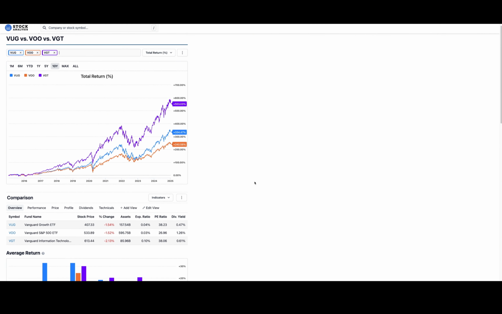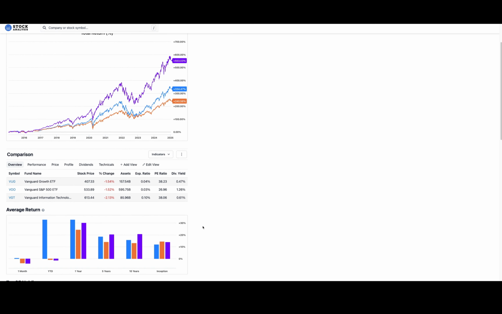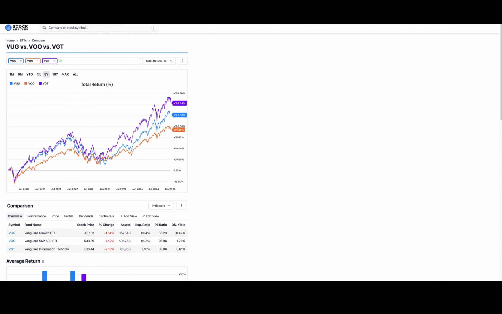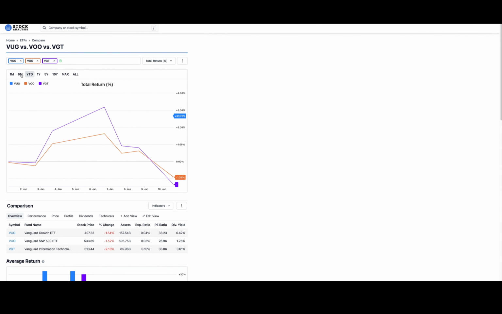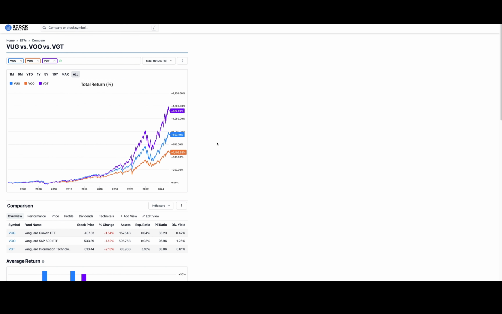Notice they're all Vanguard. Reason for that is the expense ratios are very low. It's the best in the industry. So when we look at the overall performance, we can look at a chart like this, which is always helpful. We can compare the 5-year, the 1 year, year to date, 6 months, 1 month, and then obviously all of them. Now, let's not get into this at the moment because the inception of these funds don't go all the way back. I'll explain that in another video, but just so you know why that changes.